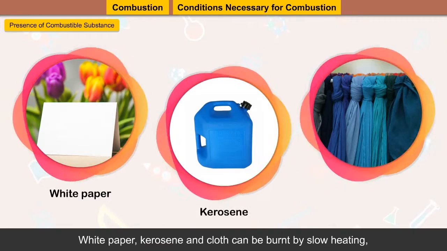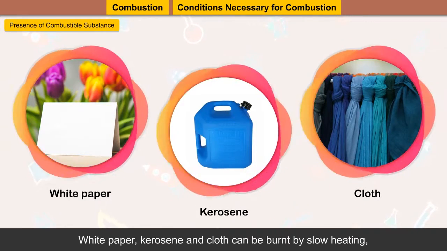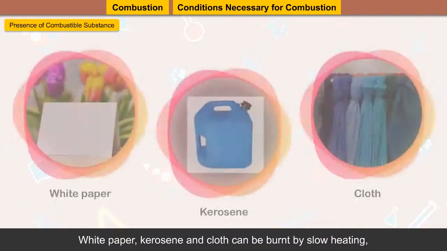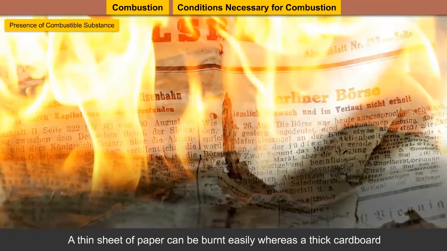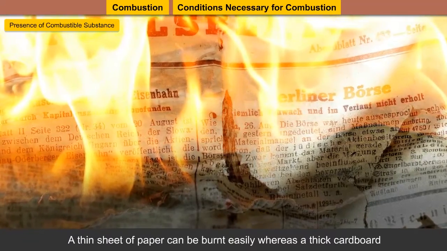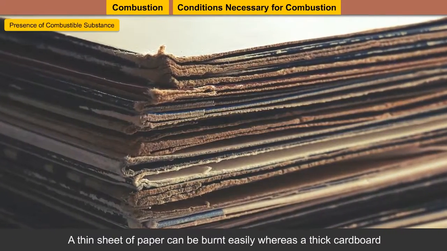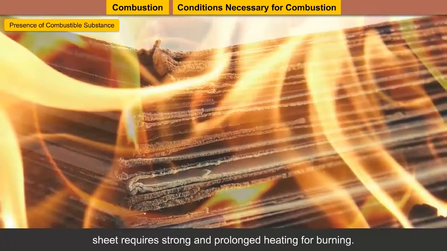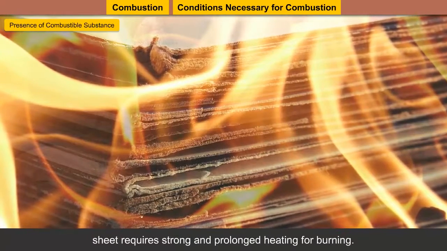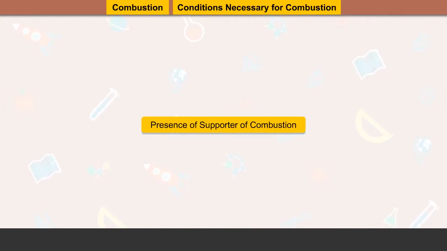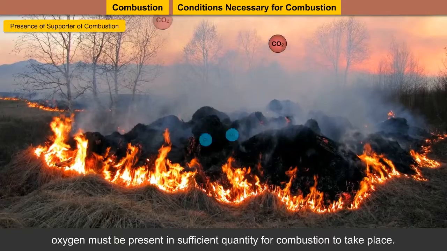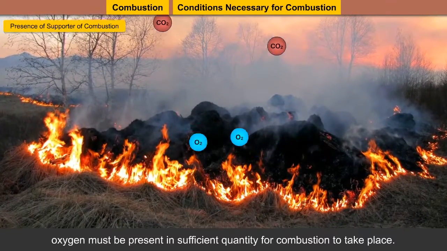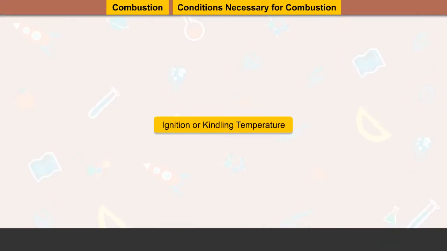Paper, kerosene and cloth can be burnt by slow heating. Wood requires strong heating for burning. A thin sheet of paper can be burnt easily, whereas a thick cardboard sheet requires strong and prolonged heating for burning. Presence of supporter of combustion. The supporter of combustion, that is, oxygen, must be present in sufficient quantity for combustion to take place.